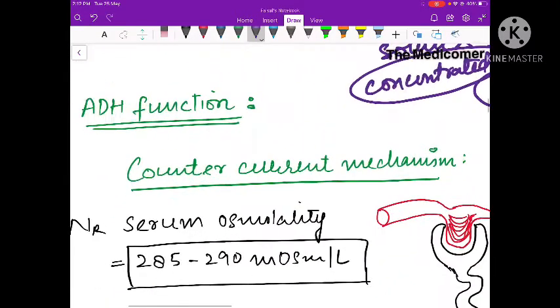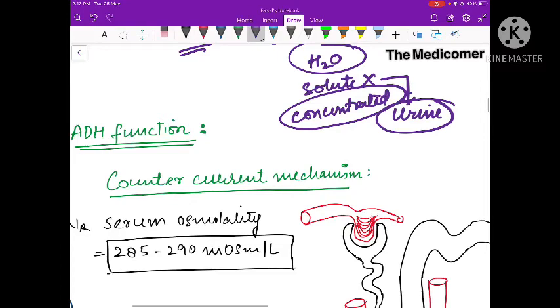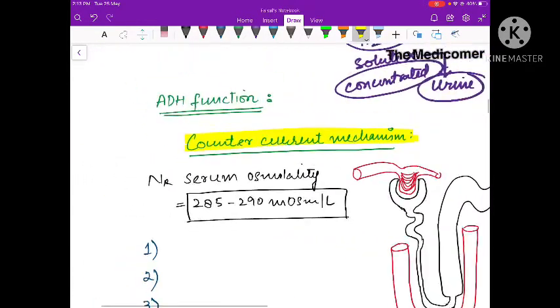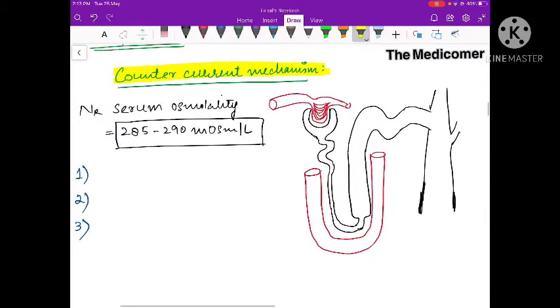Let us try to understand this function of ADH in a bit more detail. To understand how ADH helps in the production of concentrated urine, we have to understand a very important mechanism in the kidney, which is called the counter current mechanism. So what is the counter current mechanism? See, normal serum osmolality is 285 to 290 milliosmoles per liter. That means the fluid which is present here will have an osmolality of 285 to 290 milliosmoles per liter.